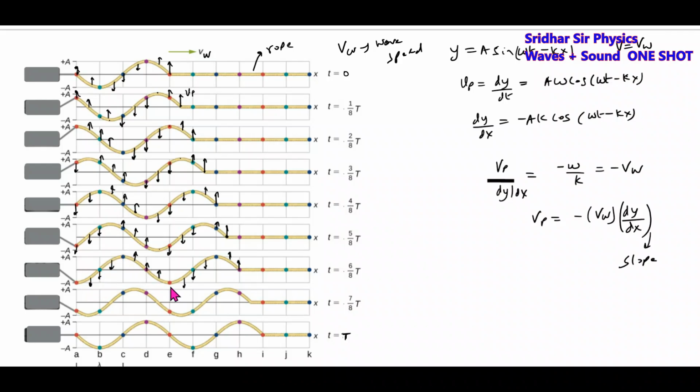These are at mean positions. So I'll show the complete thing of these arrows. What are these arrows? Based on this formula, how the different points on a rope will be moving up and down, we will be showing. This is our basic understanding.